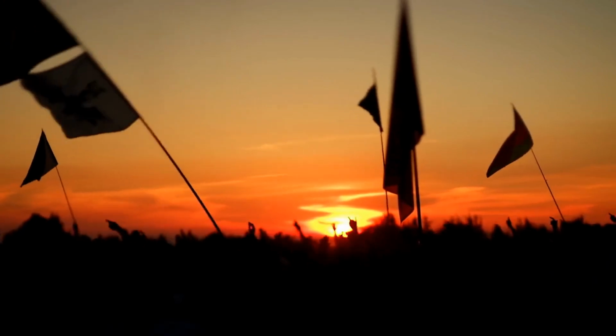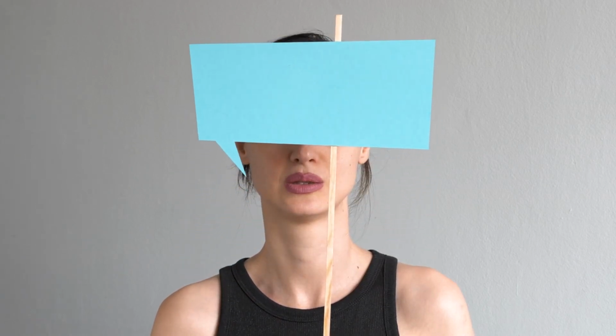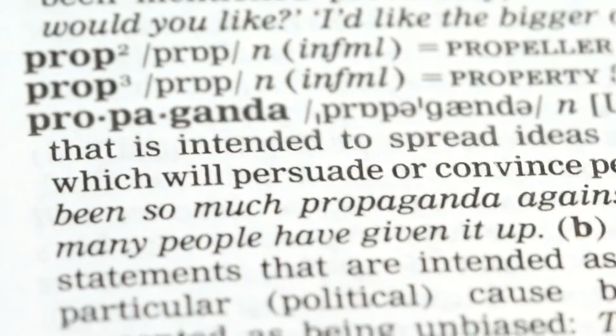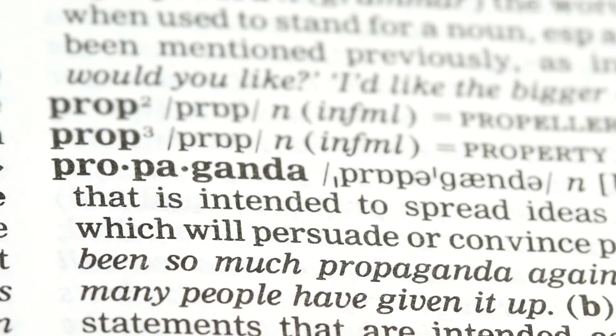One key to populism's appeal is its simplicity. Populist leaders often use straightforward, relatable language. They frame complex issues in a way that's easy to understand. This approach resonates with people who feel alienated by traditional political discourse. As George Orwell noted, political language is designed to make lies sound truthful and murder respectable.